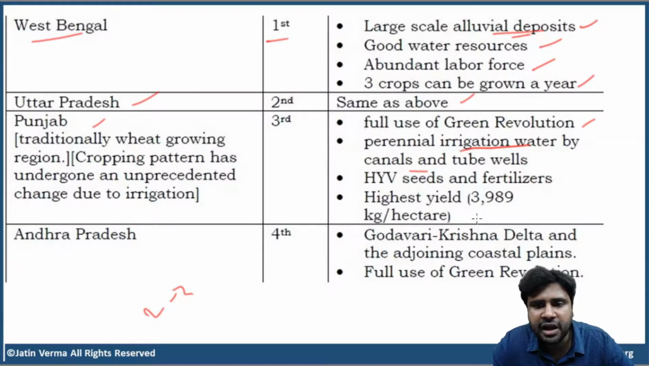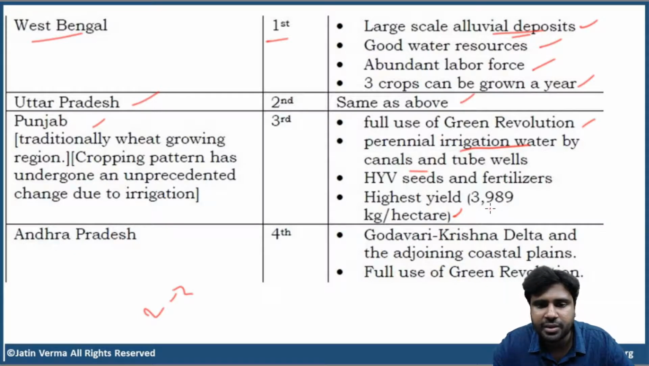And Punjab has the highest yield per hectare in India. 3,989 kilos or 3.9 tons, almost 4 tons per hectare. So Punjab has the highest yield per hectare in India.